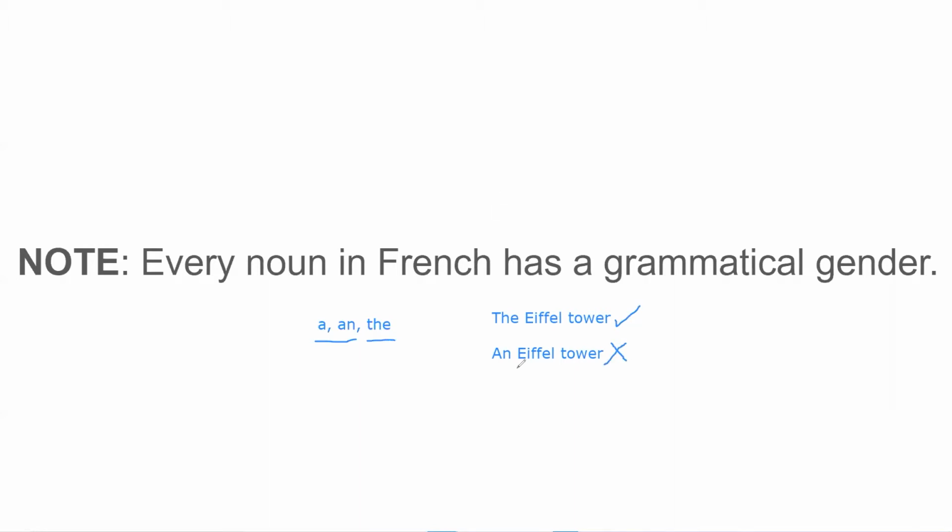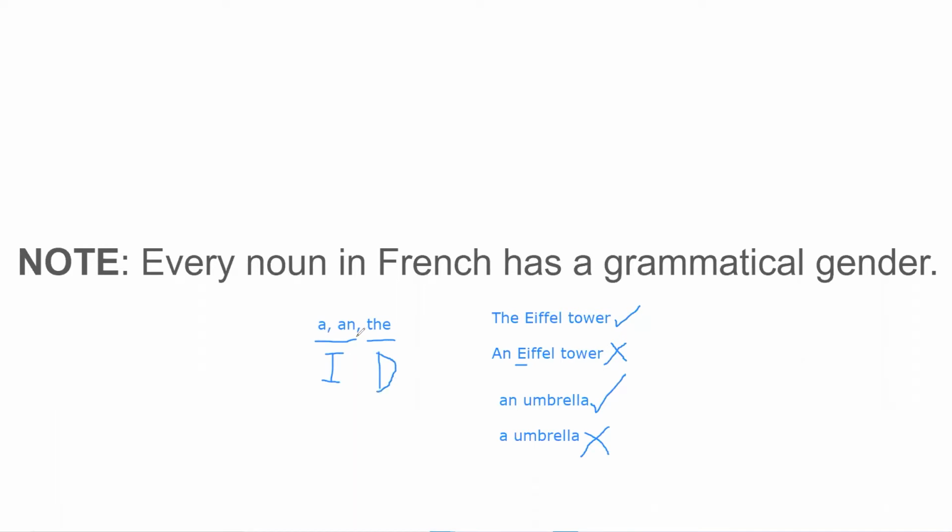Also, even if we had to use an indefinite article before Eiffel Tower, we would say an and not a because E here is a vowel. And that's why we say an umbrella and not a umbrella. To sum up, a and an are indefinite articles, whereas the is a definite article in the English language.